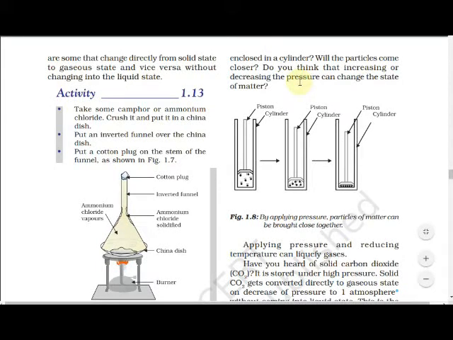Our activity number 1.13 we are going to see. Take some camphor or ammonium chloride, camphor, kapur, and or ammonium chloride. They are sublimatory products. Sublimatory means what? If we keep them, what will they do? They don't go directly into the liquid state. Directly they go into the gaseous state.